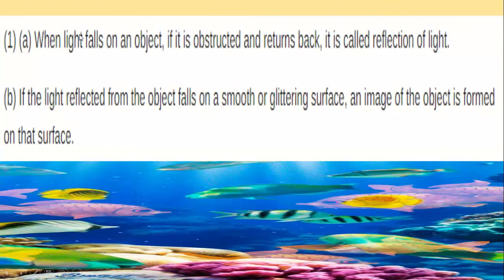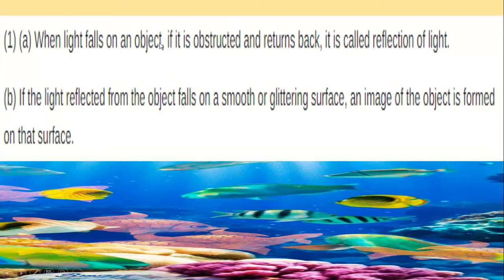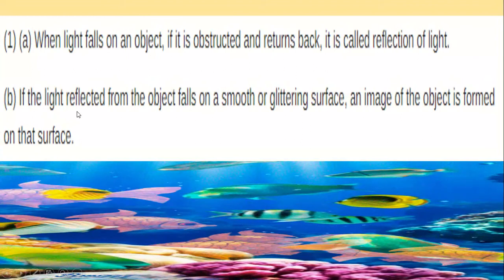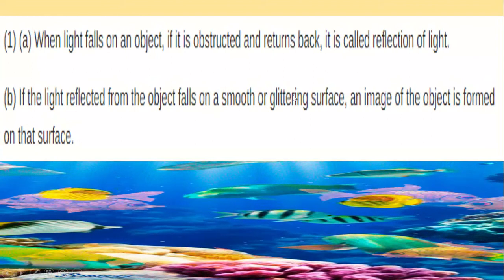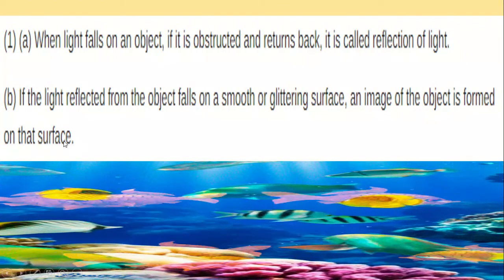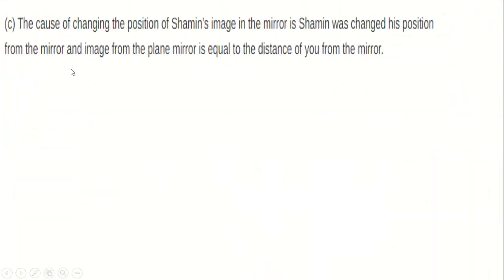So look, you know, when light falls on an object and if it is obstructed and returns back, it is called reflection of light. If the light reflected from the object falls on a smooth or glittering surface, an image of the object is formed on that surface. The cause of changing of position of Samin's image in the mirror is that Samin was changing his position from the mirror, and the distance of the image from the plane mirror is equal to the distance of you from the mirror.